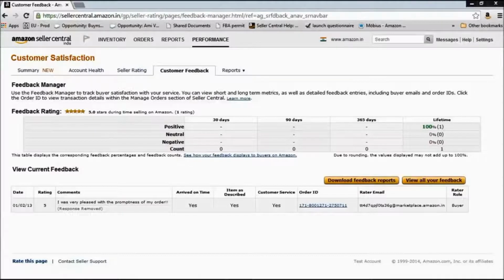That helps. Now on the other side, if you end up receiving negative feedback from your customers, that feedback would also appear on your account. There are two things that you can do there. A, you can resolve the issue with your buyer and ask him to remove that negative feedback. Or B, if he does not agree to remove the negative feedback, you can post a response on the negative feedback explaining your side of the story to your future customers.